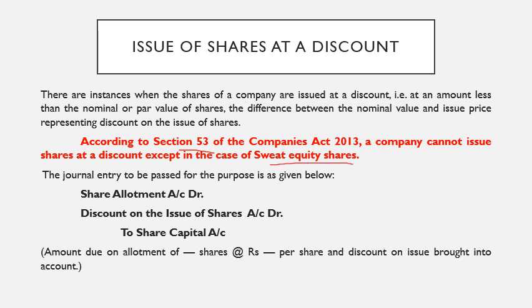Earlier, before this Act, it was a common phenomenon to issue shares at discount. But as per Section 53 of the Companies Act 2013, a company cannot issue its shares at discount except in the case of sweat equity shares.